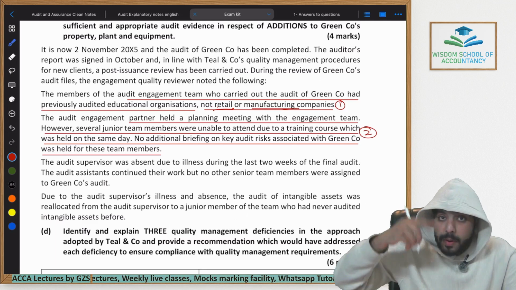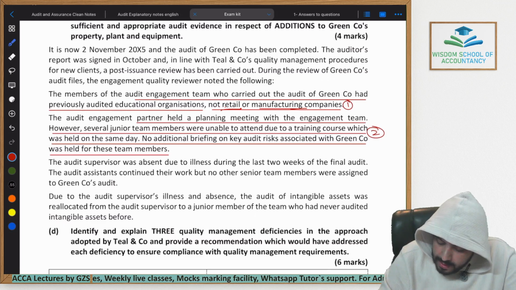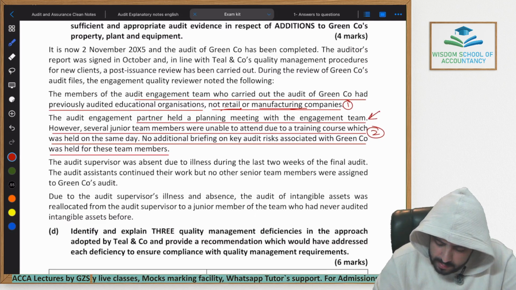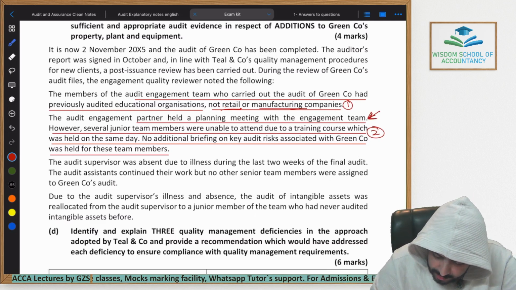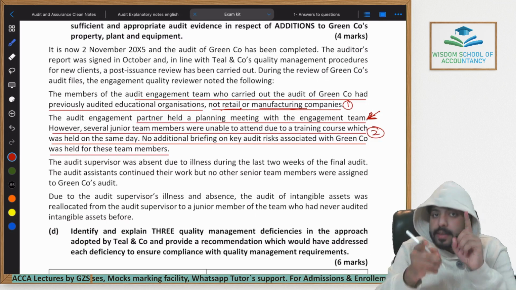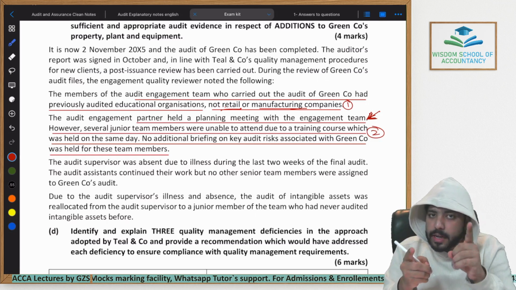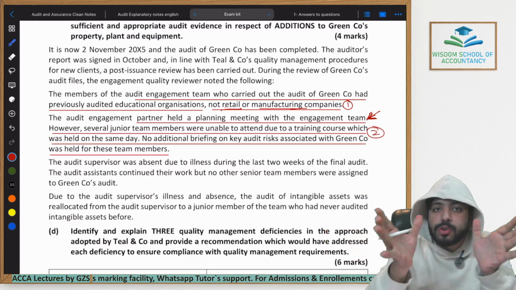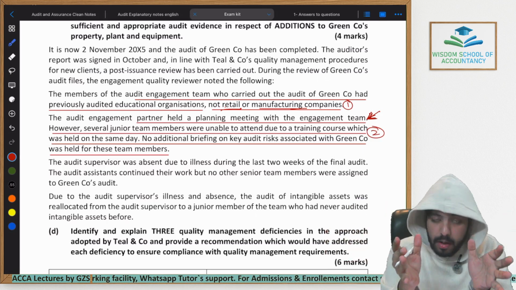Now coming towards the recommendation, either a separate meeting should have been held for these people. We will discuss it later within the answers as well. Either a separate meeting should have been held for these people, or the training date or this planning meeting date should have been changed, so that all of the people should have been able to join this meeting.